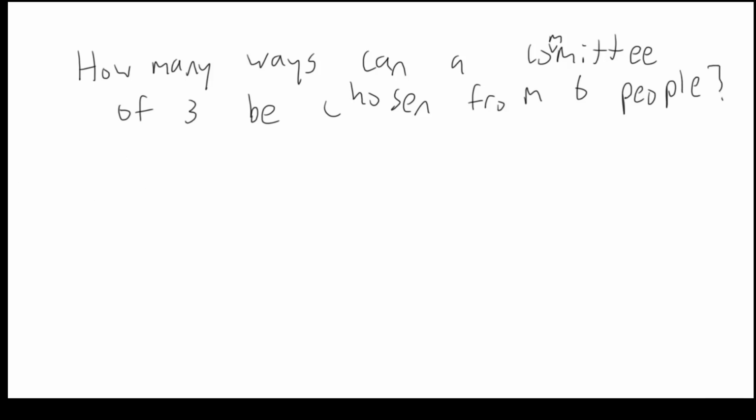So let's just say our people, same people, A, B, C, D, E, and F. Since it says committee of 3, and there's no specific positions, if you were to choose A, B, and C for the committee versus B, A, C for the committee, both of these committees are still the same committee because it's still the same 3 people. It's just a different order. But in this case, since there's no specific positions, order does not matter.